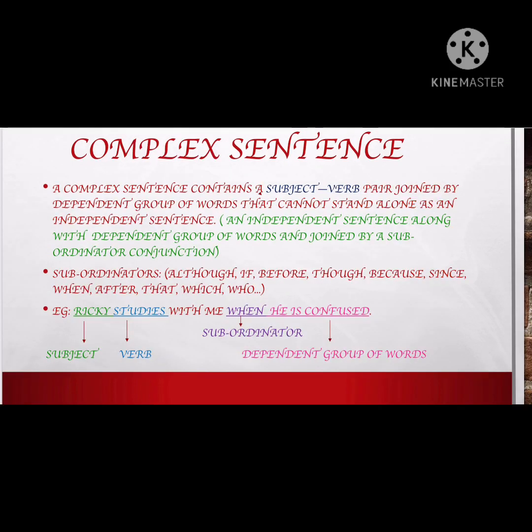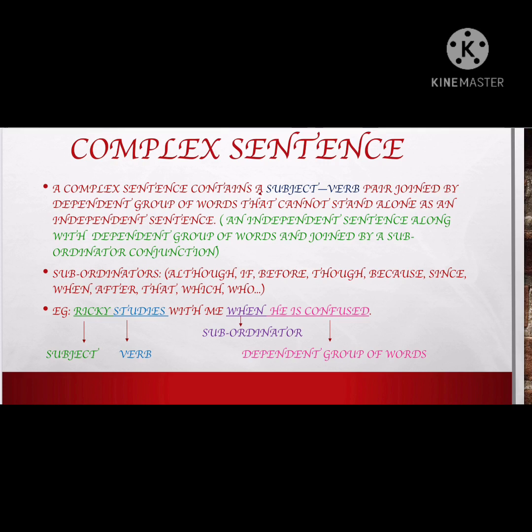Number 3, let us see what a complex sentence is. In a complex sentence, the first rule is the same as simple and compound. The second rule is different as compared to simple and compound. And the third rule is again the same as compound. Let us see. A complex sentence contains a subject-verb pair. There will be one subject and one verb, like a simple sentence, not like compound.